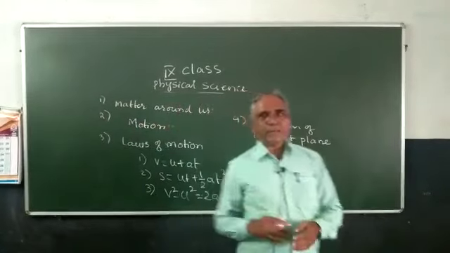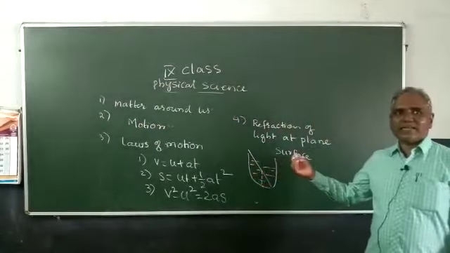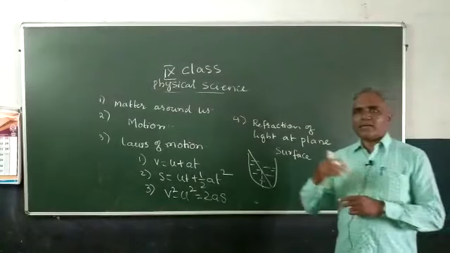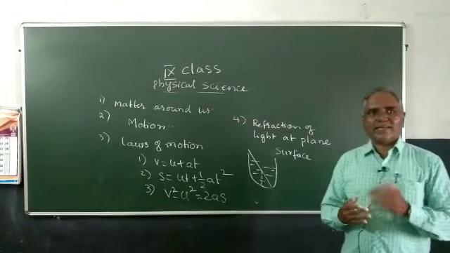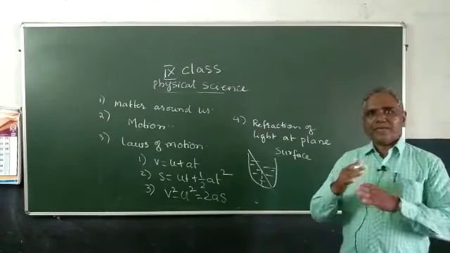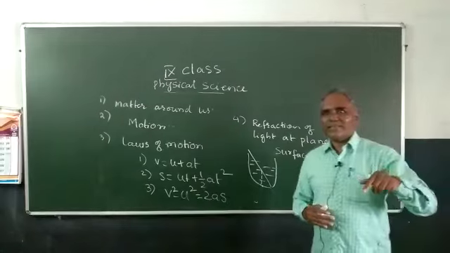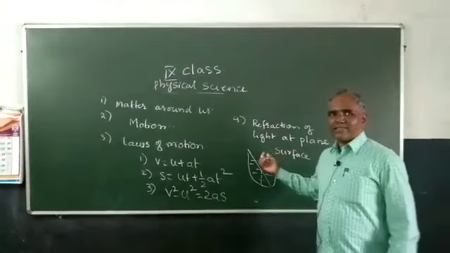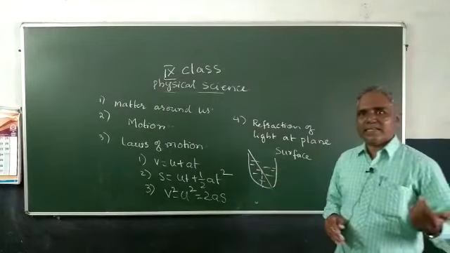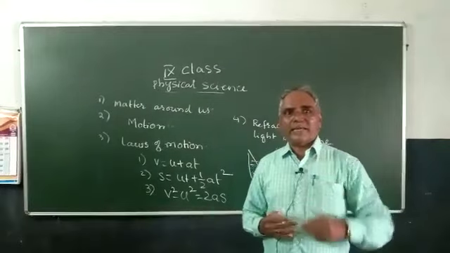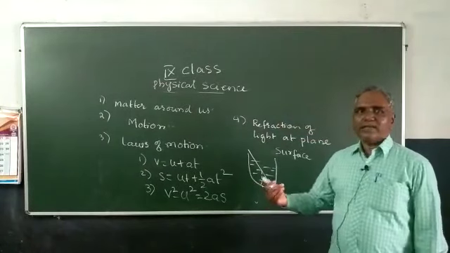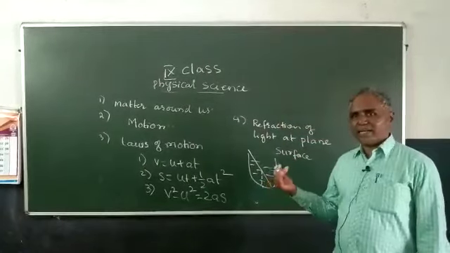In this, so many phenomena are there, that is total internal reflection, and mirages. Mirages means on the road in the summer season we see the water. Actually there is no water. From far if you look, it appears some water is collected on the road. This is due to refraction of light, total internal reflection. And so many applications are there, like the brilliance of the diamond. Diamond shining is also refraction of light. And these are the uses in our daily life.